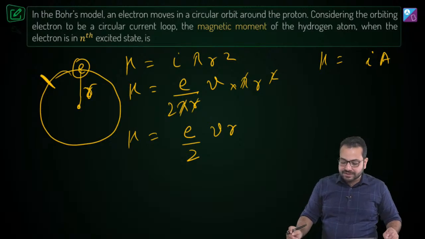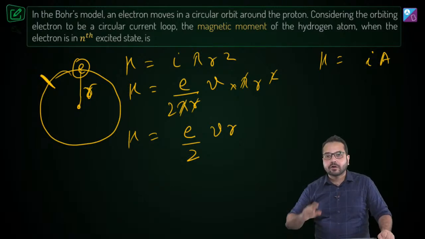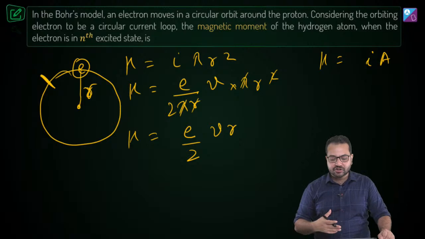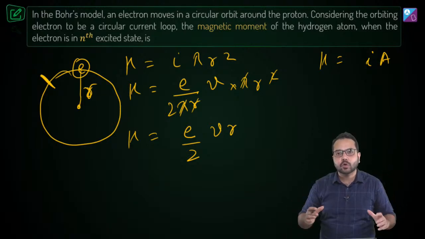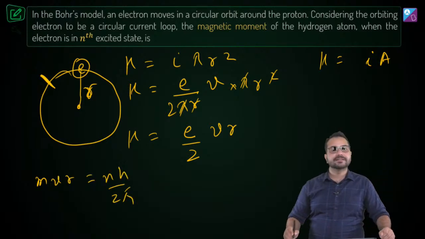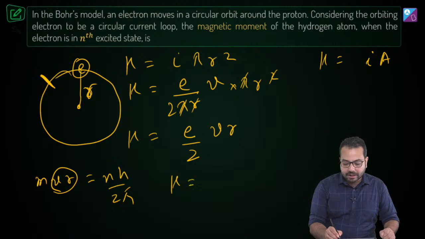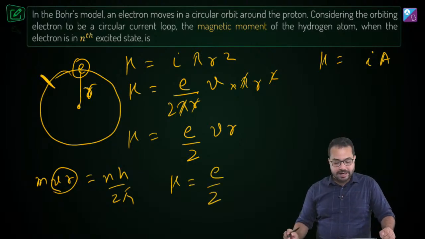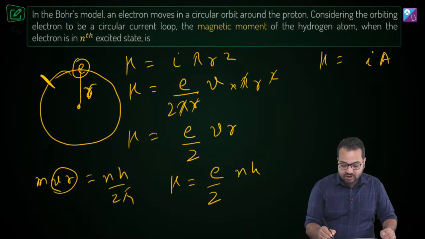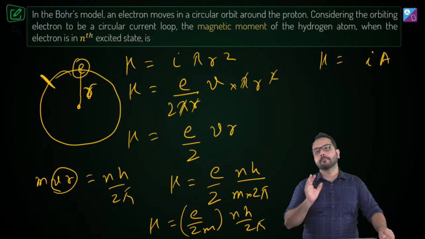Okay, so we have calculated the magnetic moment in terms of V and R, but that cannot be the final answer. So we have to find another relationship for VR. And what is that relationship? Obviously, Bohr's quantization rule is going to be true over here. So the angular momentum mvr is equal to nh by 2 pi. Is that correct? So we can take this Vr and substitute it. So mu is equal to E divided by 2, and in place of Vr I am going to write nh divided by m into 2 pi. So I can write this as mu is equal to E upon 2m and then nh upon 2 pi, and that is going to be the magnetic moment.